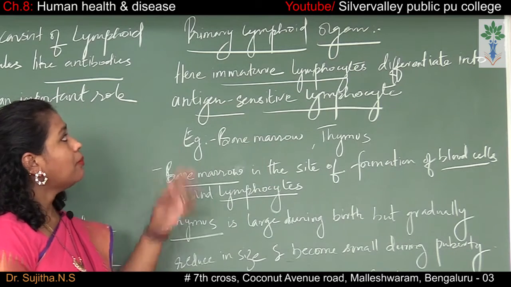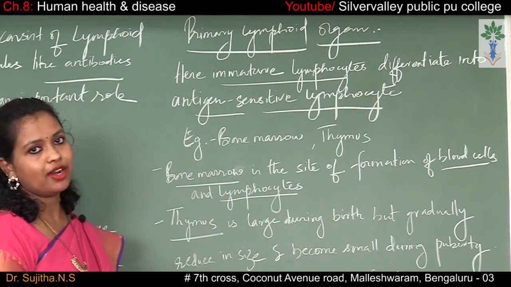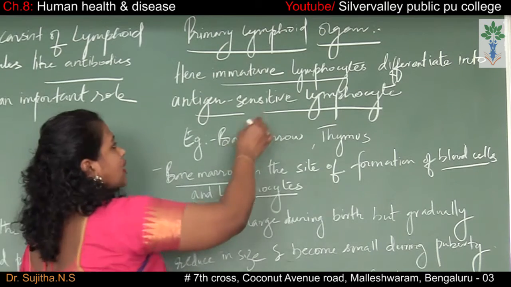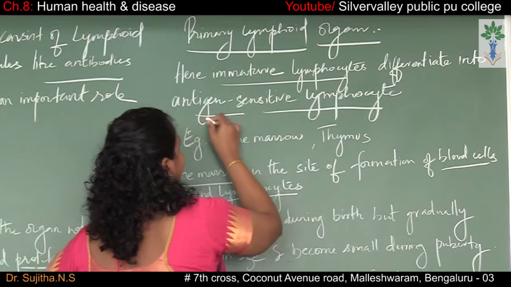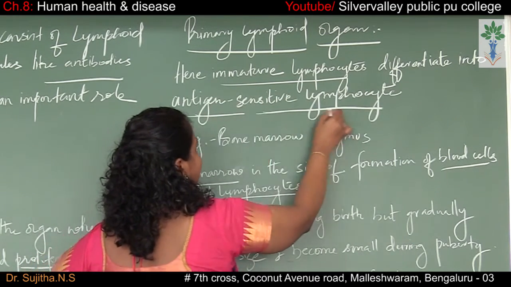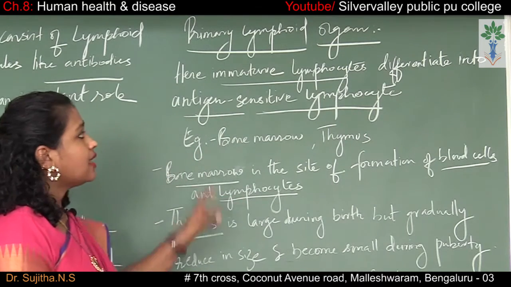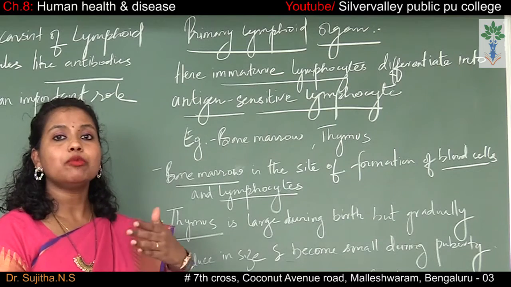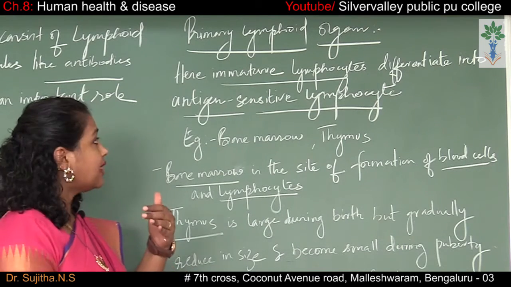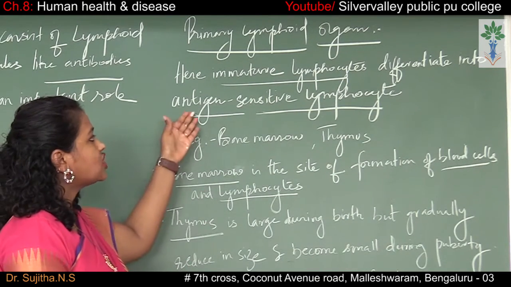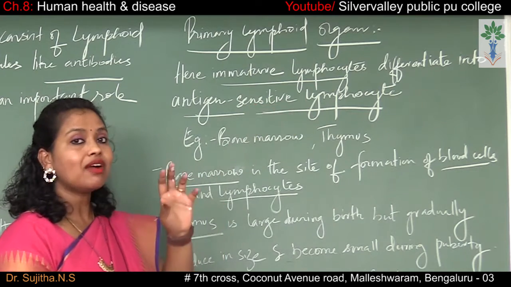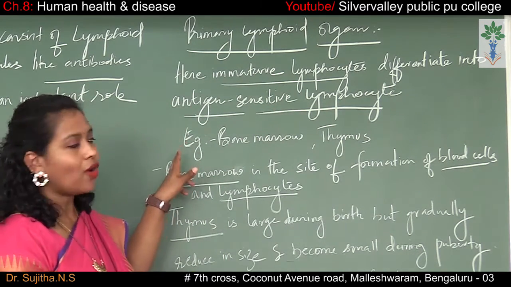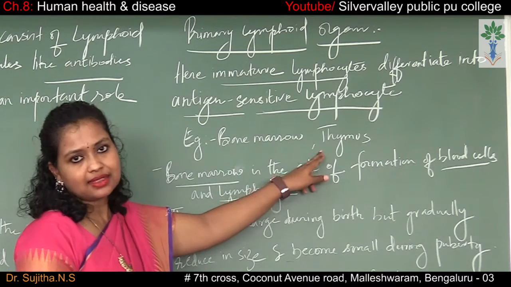So let's discuss the primary lymphoid organ. What is a primary lymphoid organ? A primary lymphoid organ is an organ where the immature lymphocytes differentiate and become antigen-sensitive lymphocytes. The immature lymphocytes, which are still naive lymphocytes, differentiate, proliferate, multiply and develop into antigen-sensitive lymphocytes. So they become very sensitive to the antigen. Examples of primary lymphoid organs are the bone marrow and the thymus.